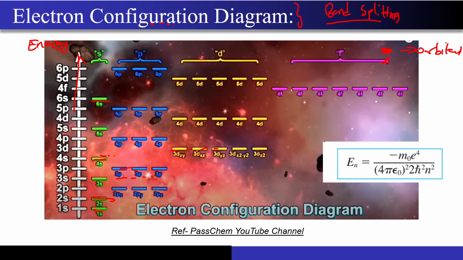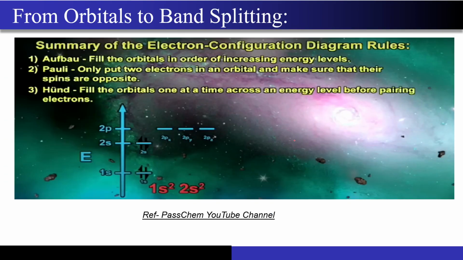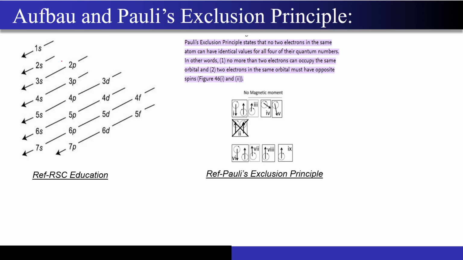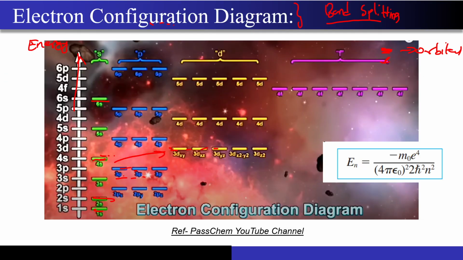So now how did this 3d actually jump in at a higher level compared to this 4s? You must have studied something called the Aufbau principle, that this is the way you fill the electrons from lower to higher energy level. And so you can clearly see that 4s is actually lower compared to 3d over here. I'm just refreshing this high school physics that you had studied, right? So now this is how the electron configuration diagram looks like. And why is it so important for me? Because these are the outer sets.